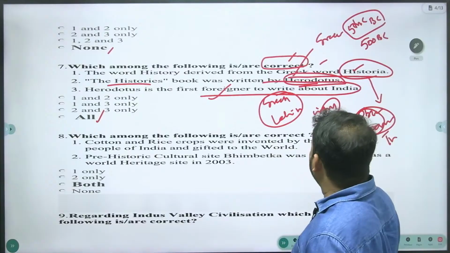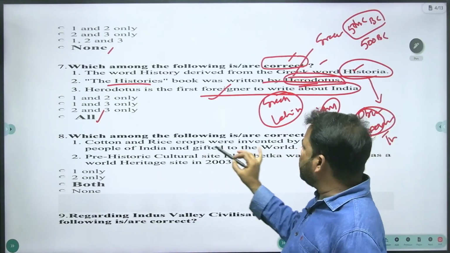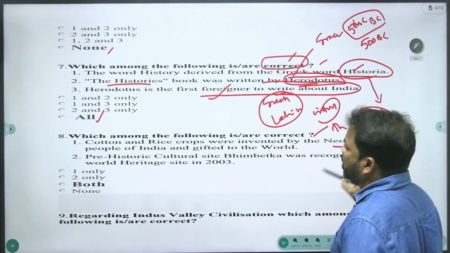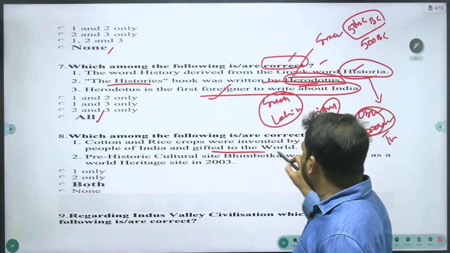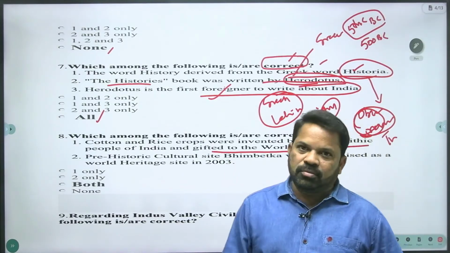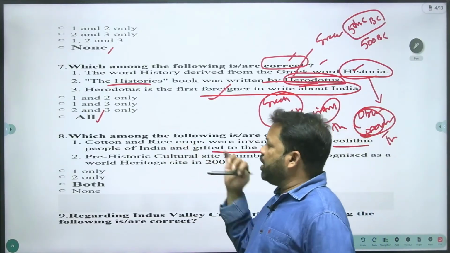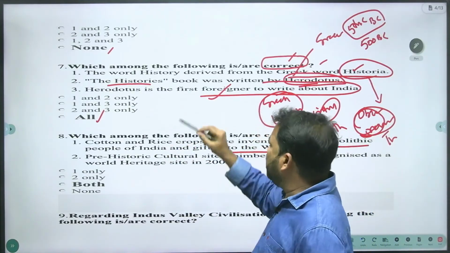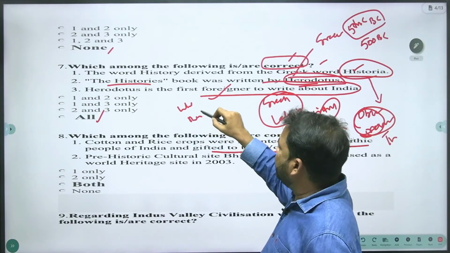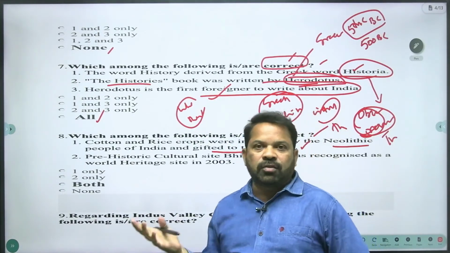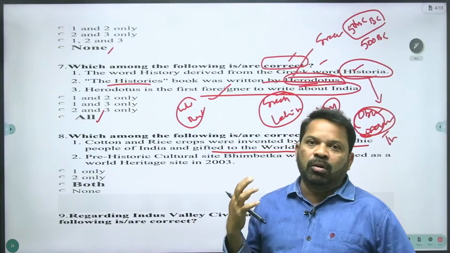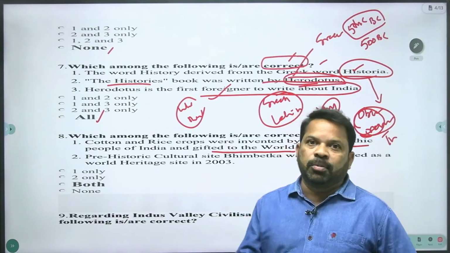Which among the following are correct? Cotton and rice crops were invented by the Neolithic people of India and gifted to the world. Yes, and see this, cotton and rice. Initially wheat and barley were grown by the Palestine people, Israel people, and Egypt people.